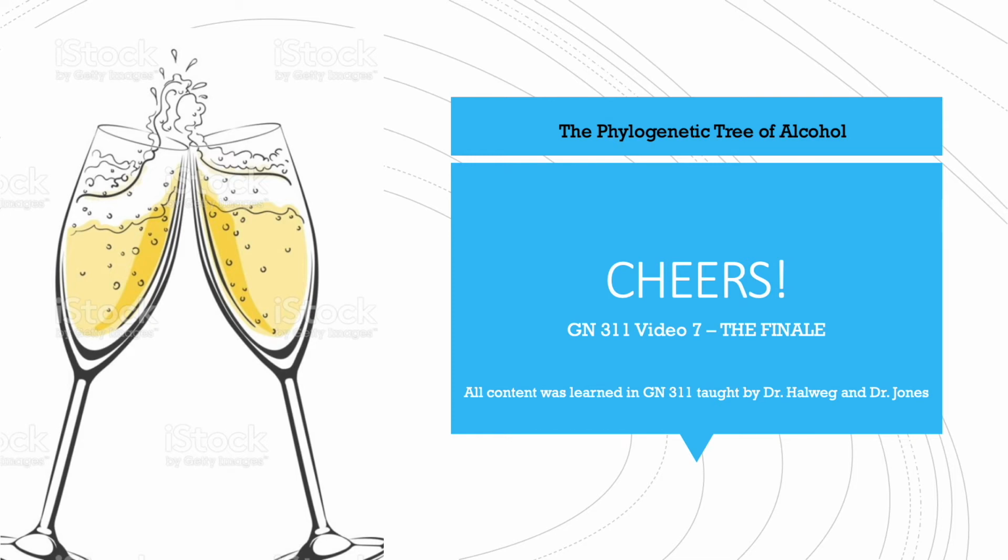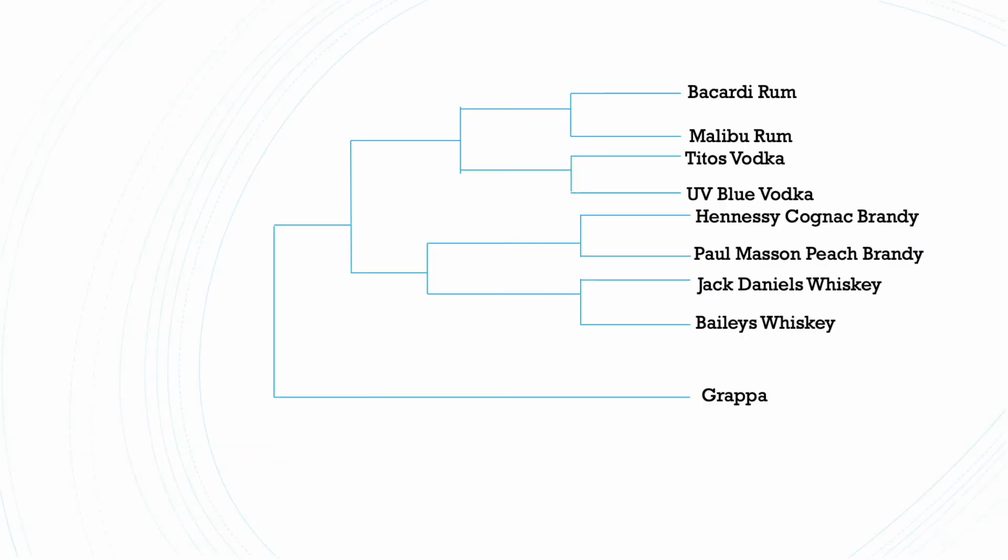Today we are studying the phylogenetic tree of alcohol. Alcohol, too, has had an interesting path of evolution to arise the many different types of spirits and liquors that we have today. Each type of alcohol we see on the tree is an OTU, or Operational Taxonomic Unit. This could be thought like the species of alcohol that have evolved across the many years. This tree is a graphical representation of a long and detailed history.